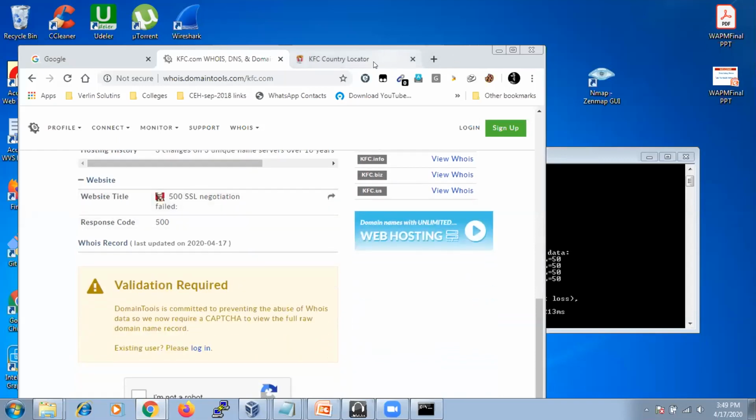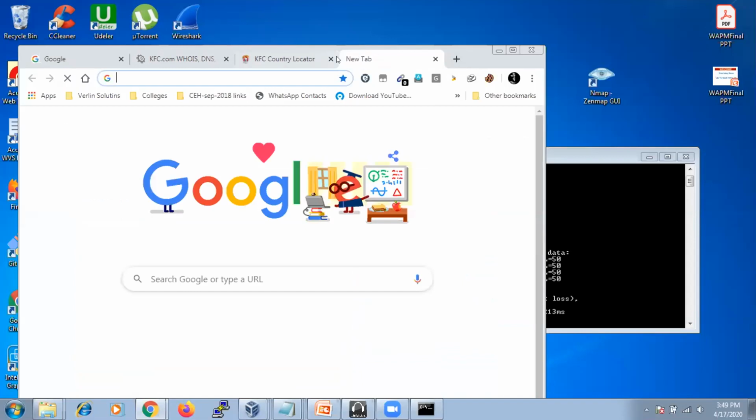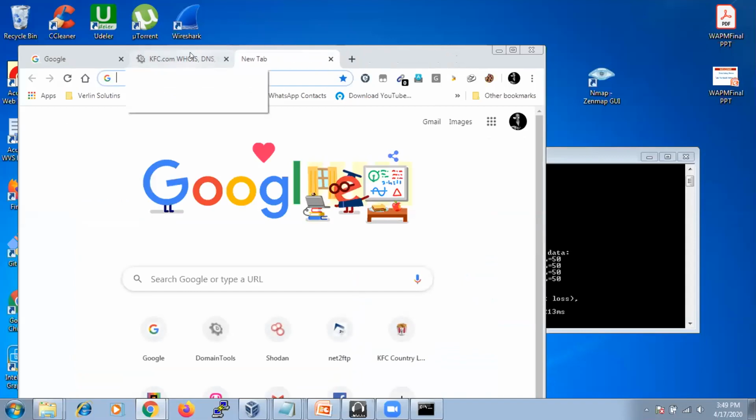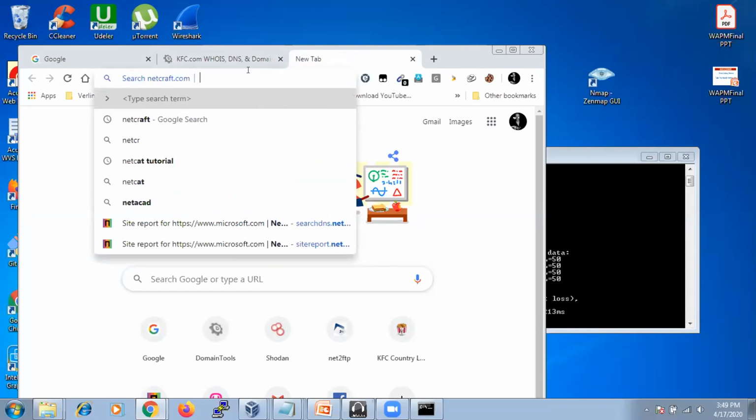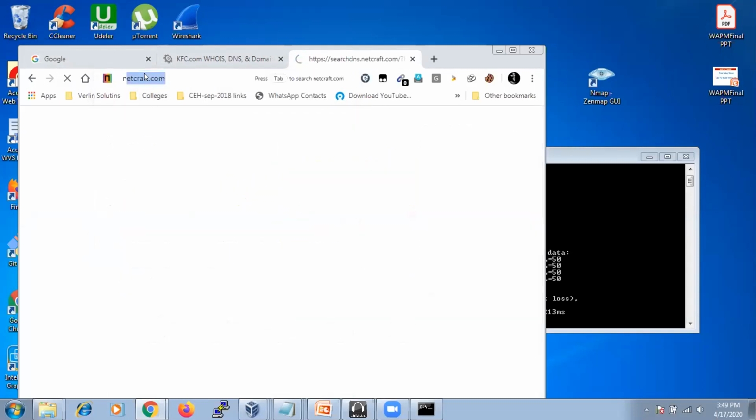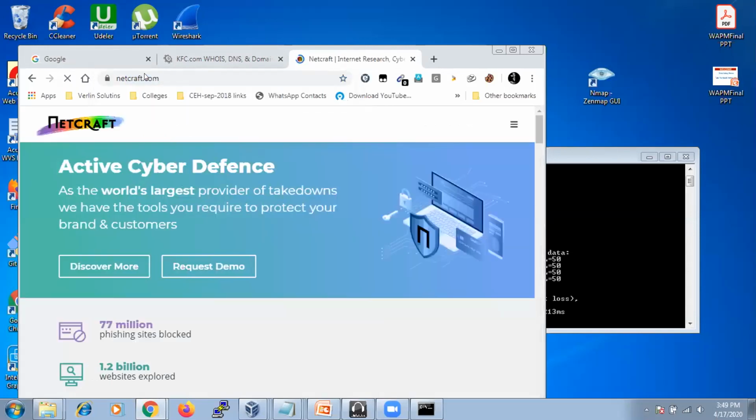See, this is the basic information we gathered about a particular KFC. But if you want to go for further investigation, if you want more information about a particular website, there are some other websites also available, and you can go with those. I'm going to show you that. There is another website which is called netcraft.com.